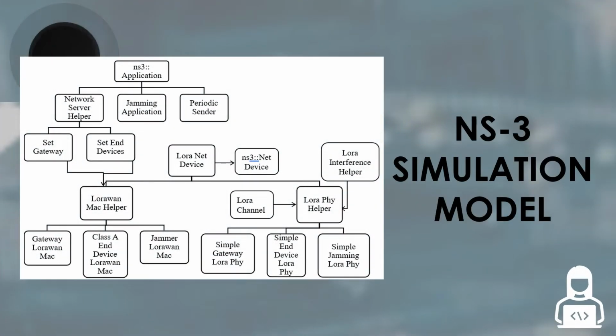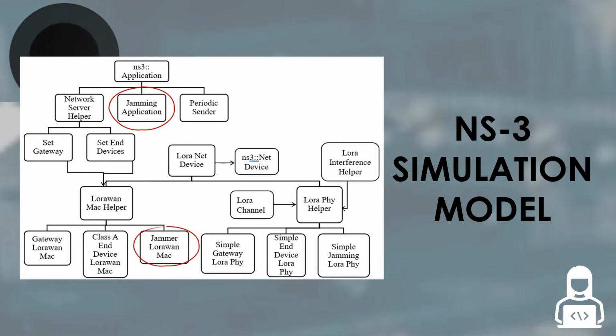In this NS3 model part, most models use the default NS3 LoRaWAN model. Some jamming models, such as jamming application, must be added manually in this model simulation. Adding this application allows jamming device to transmit and interrupt the transmission. In this research, the time allocated to the transmission is the same as the regular end device.